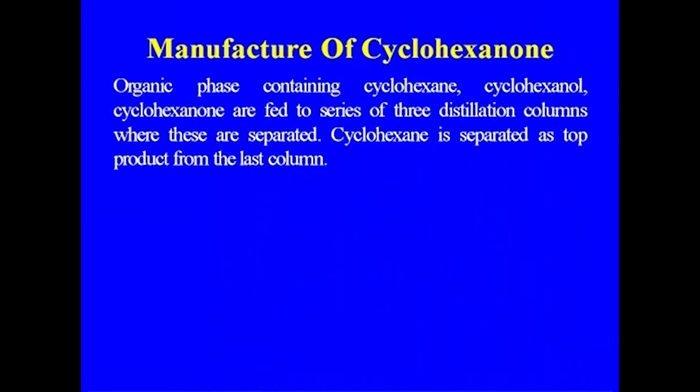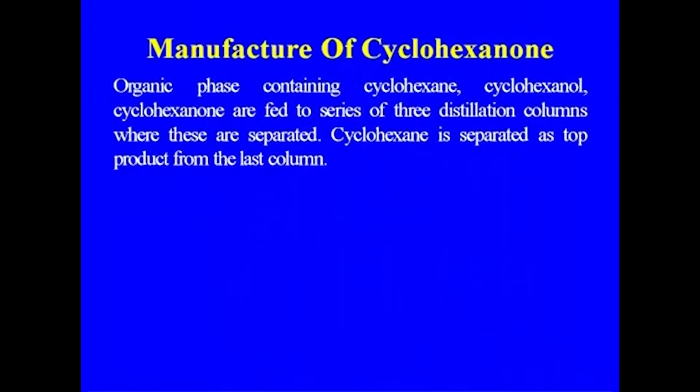The organic phase contains cyclohexanone and cyclohexanol, plus some unreacted cyclohexane. The cyclohexane is recycled, and the cyclohexanone and cyclohexanol are fed to a series of three distillation columns for separation, and finally we are getting the cyclohexane, which is again recycled, and the product cyclohexanone, which is needed in the process.